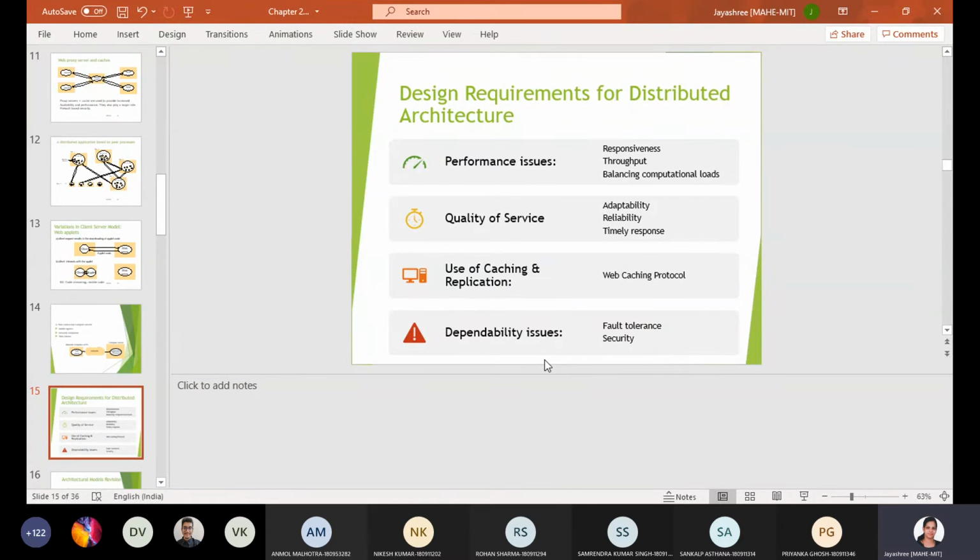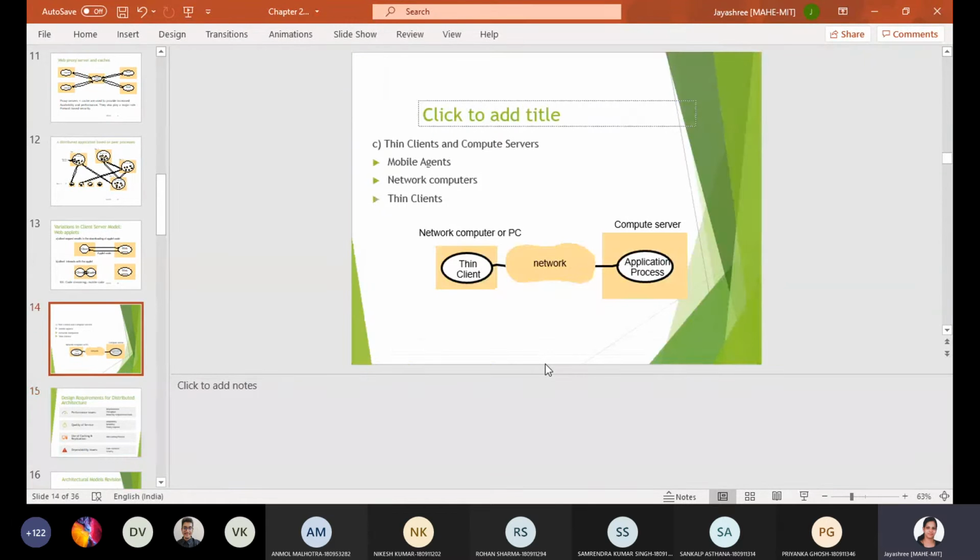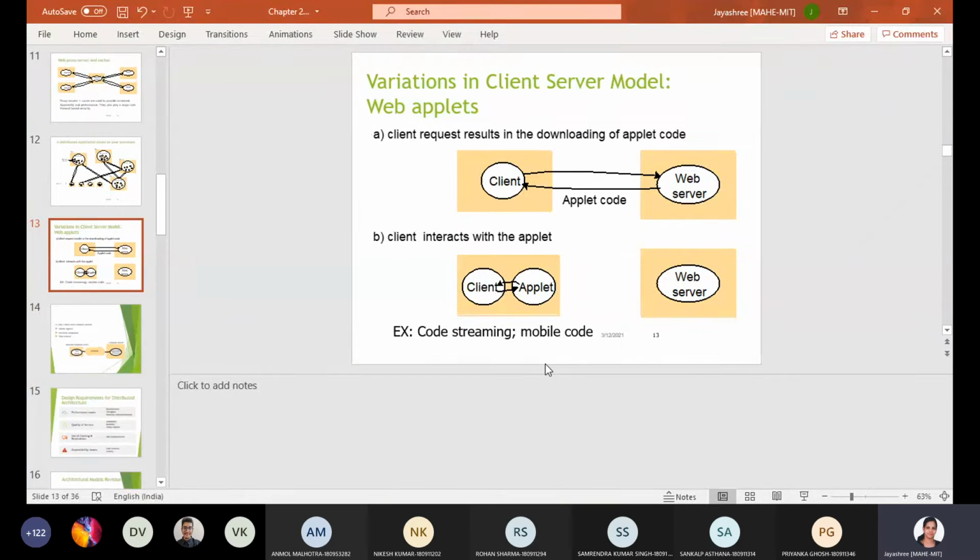So some of the design requirements for distributed architecture and some of the different variations for the client server model were also discussed. Client will get code. It requests some service from the web server. The applet code has been communicated. Or here the client will have a cached copy of the data. Whenever it wants, it can just access the data in the same machine.